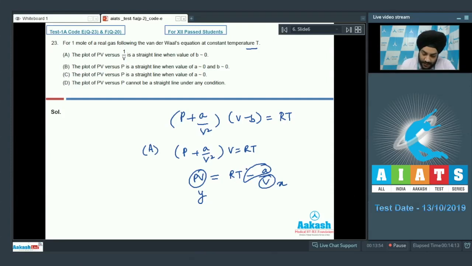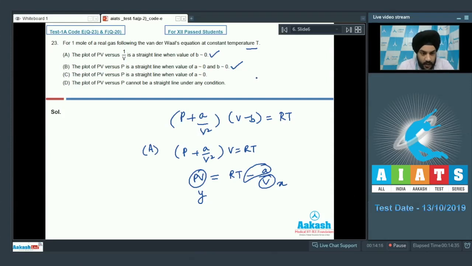So students, option A is correct. If you look at option B now, the plot of PV versus P is a straight line when the value of A approaches 0 and B approaches 0. This is correct, students. When the values of both A and B are approximately equal to 0, in that case, the gas will behave ideally, and for an ideal gas, the plot of PV versus P is a straight line.